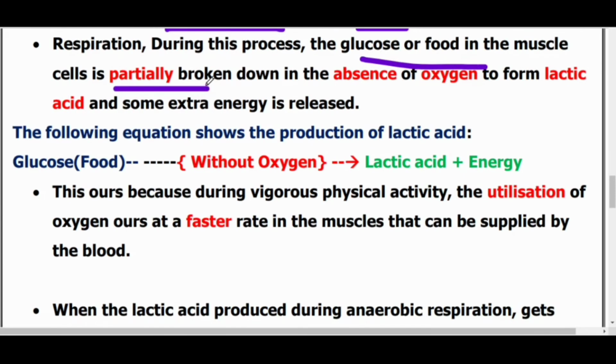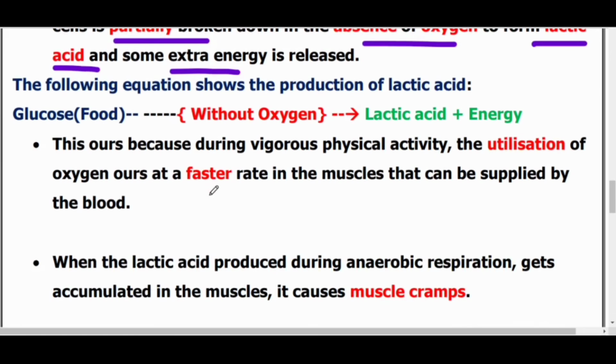In anaerobic respiration, it is not completely broken down. In the muscle cell, for the short period of time, the glucose or the food is partially broken down, also in the absence of oxygen, and it produces lactic acid, you need to remember, and some extra energy.